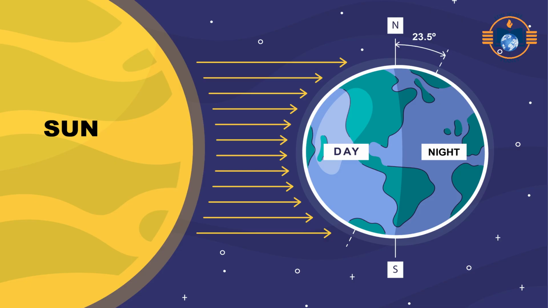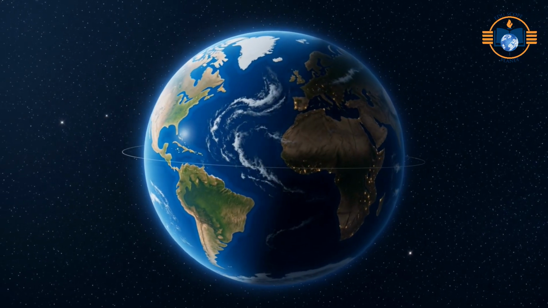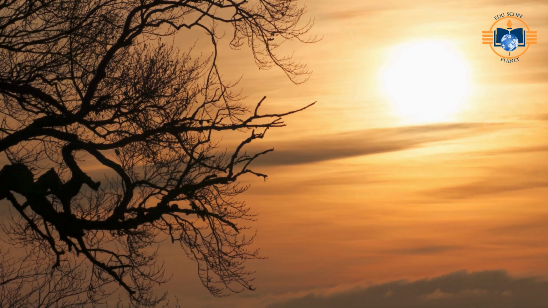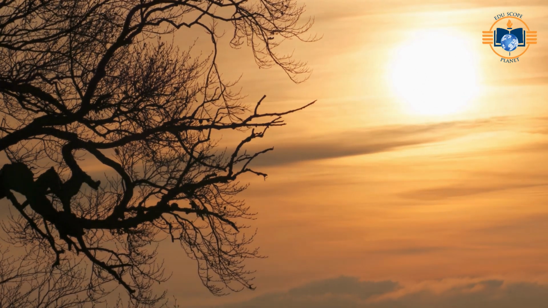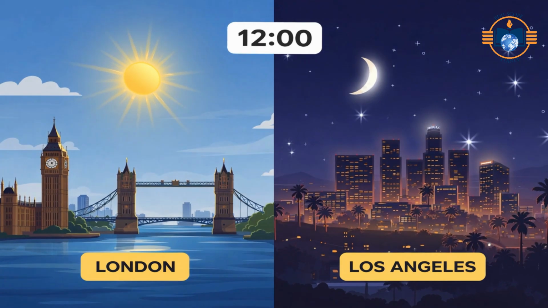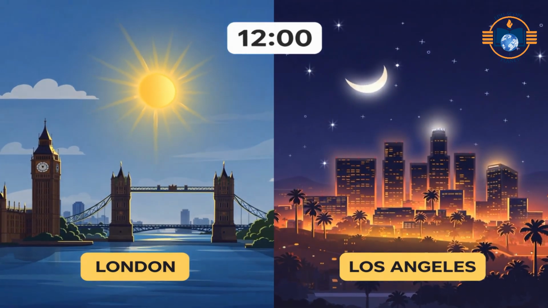The time is simply a reflection of the position of the sun in the sky. It turns out that it is not the sun turning, but the Earth spinning. So, let's say that 12 o'clock is the highest point of the sun in the sky during the day. The problem is that the sun is at its highest above London, but it is dark in Los Angeles.